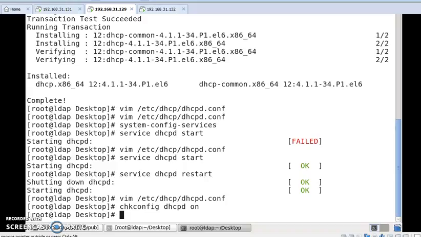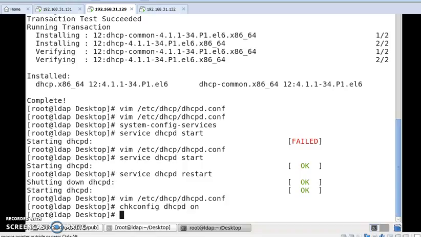If we run this command, our DHCP server will always be running. If we reboot our machine, we also get our DHCP server. But if we do not use chkconfig dhcpd on, after rebooting our machine, we will not get an IP address from our DHCP server.